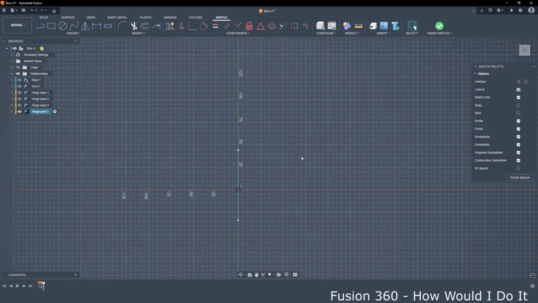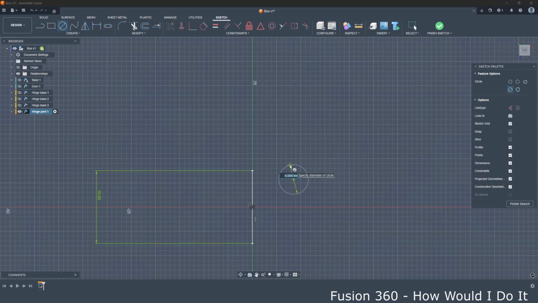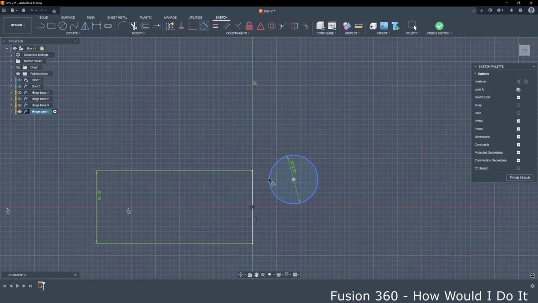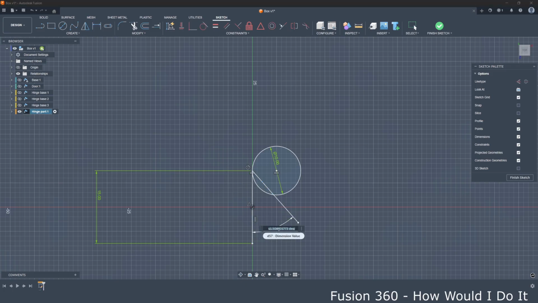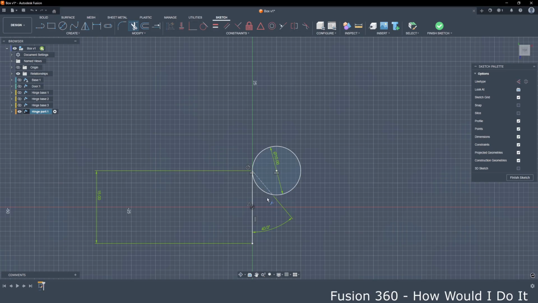Create a line, center line to origin. Dimension this line 15 millimeters. Again, circle 10 millimeters. Tangent this line and circle. Horizontal constraint this point and this point. Line. This angle, let's say it's 40. Select this line, change line type to construction. Cut this circle. Finish sketch.